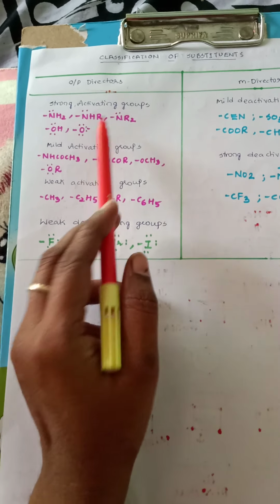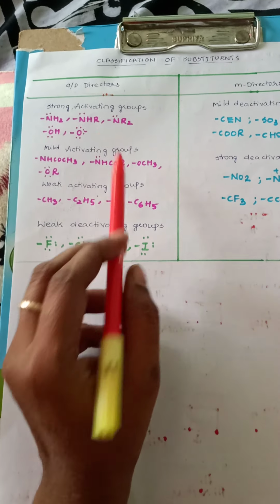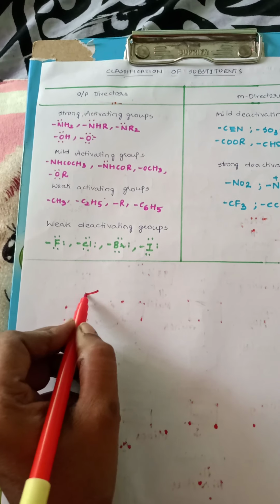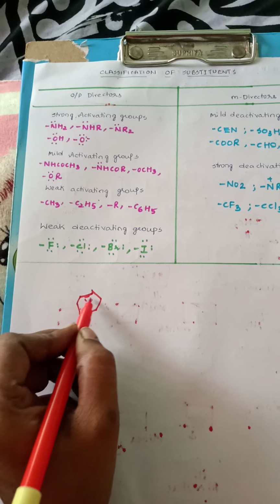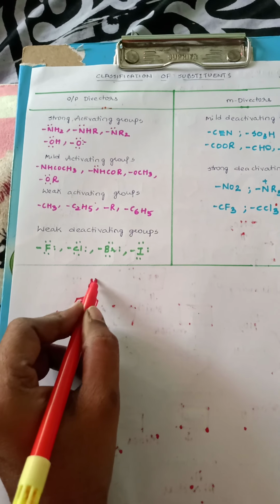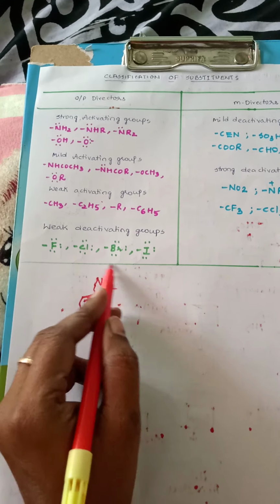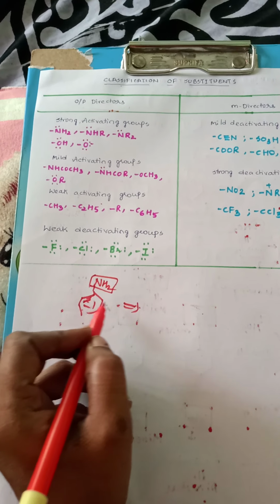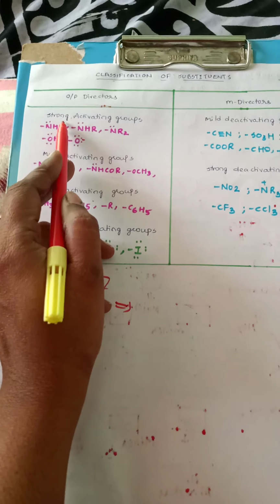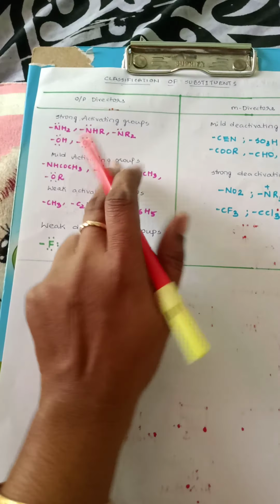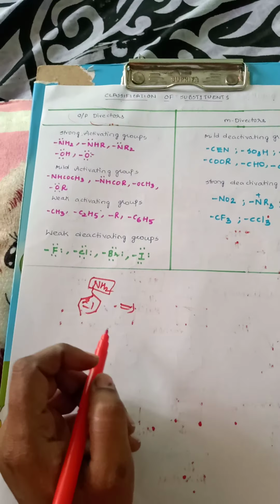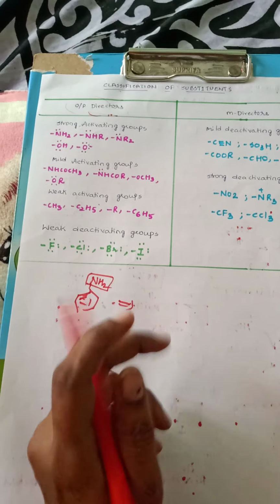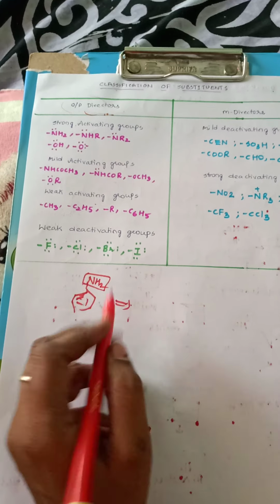You have to memorize these examples, which are very, very important for your competitive exams. They will just give an example of an amino substituted benzene, and ask what the major product will be. Just by looking at the nature of the substituent, the amine group belongs to strong ring activators, so it is an example of an ortho para director. So wherever you have ortho para derivatives, you have to opt for those options as your final answer.